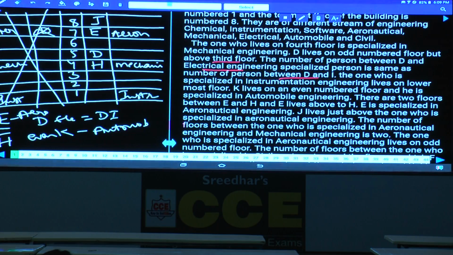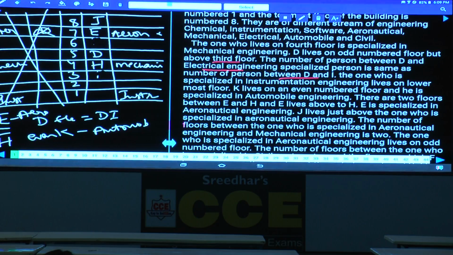Now tell me whether I can be at this place or not. If I is here, then between D and I there is no person, hence between D and electrical also there should not be anything. And this is not possible. I cannot be at this place. Then tell me I can be at this place or not. Now if I is here, between D and I there is 1 person, hence between D and electrical there must be 1, hence electrical cannot be here, that's also ruled out.